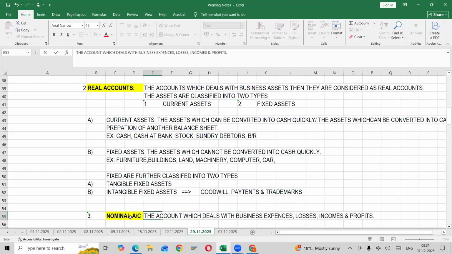Clear? What do you mean by this nominal account? The account which deals with business expenses, losses, incomes, and profits.